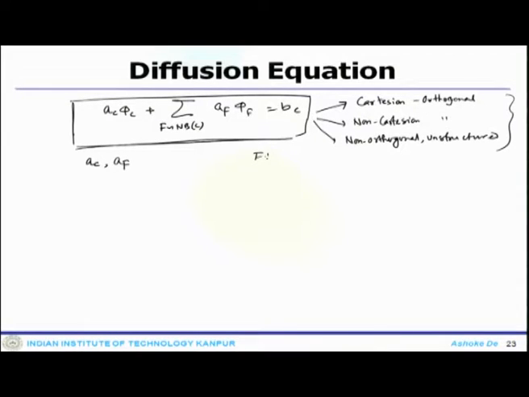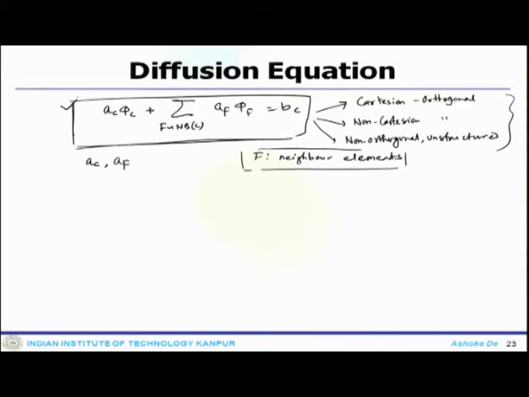Here F stands for the neighbor elements. So, essentially the elements which surround that particular element C, where the discretization is being carried out, and the contribution from all these neighboring elements is going to come into the discretized system.